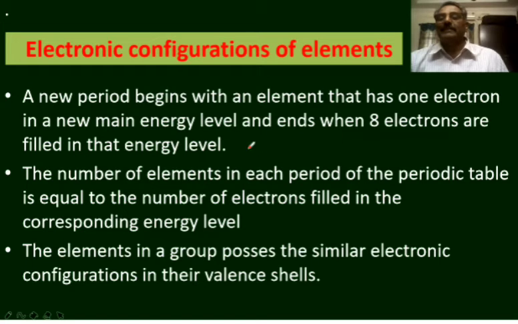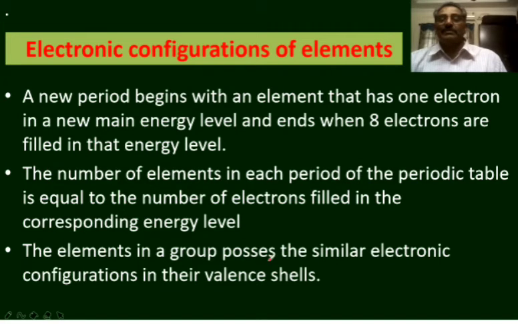That means from the starting to the ending of the fourth period, how many electrons are filled? 18 electrons are filled. So the fourth period has 18 elements. So the number of elements in a period of the periodic table is equal to the number of electrons filled in the corresponding energy level, that is, till the entry of a new energy level.